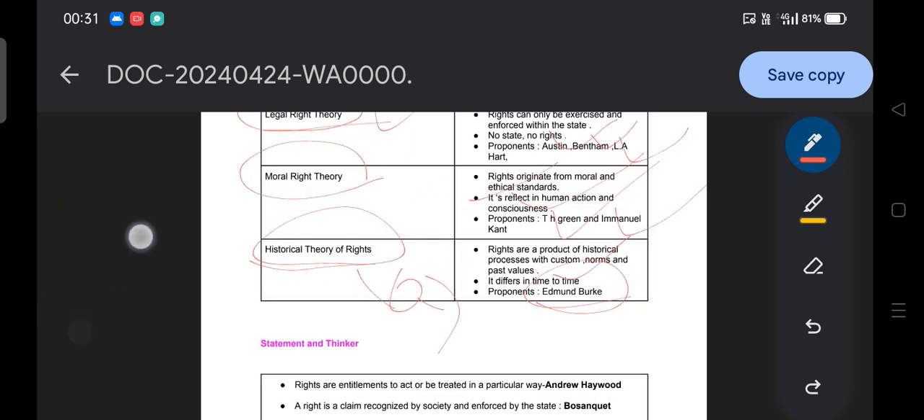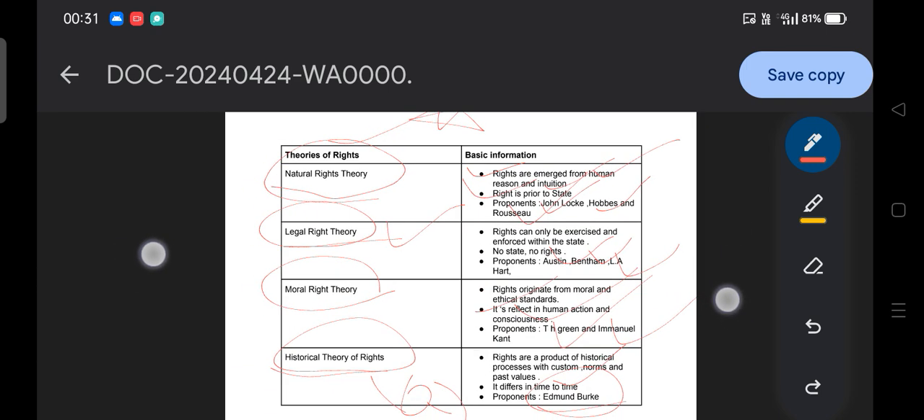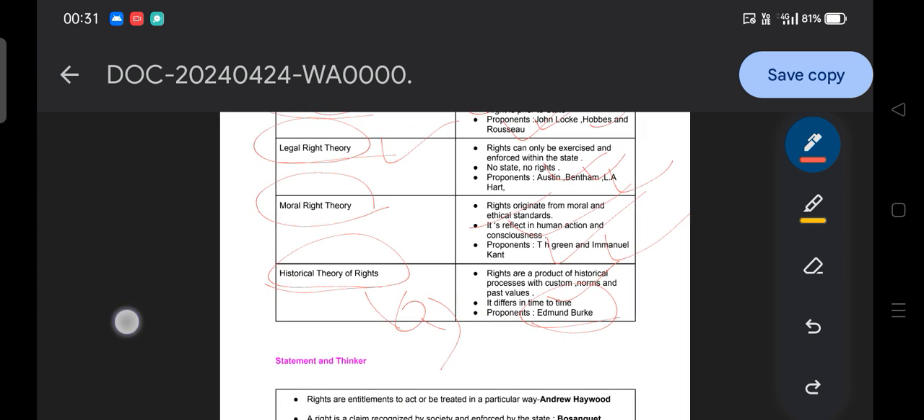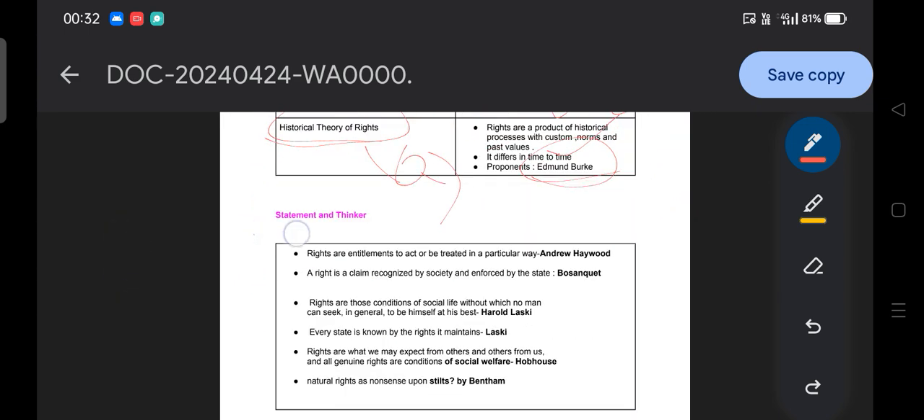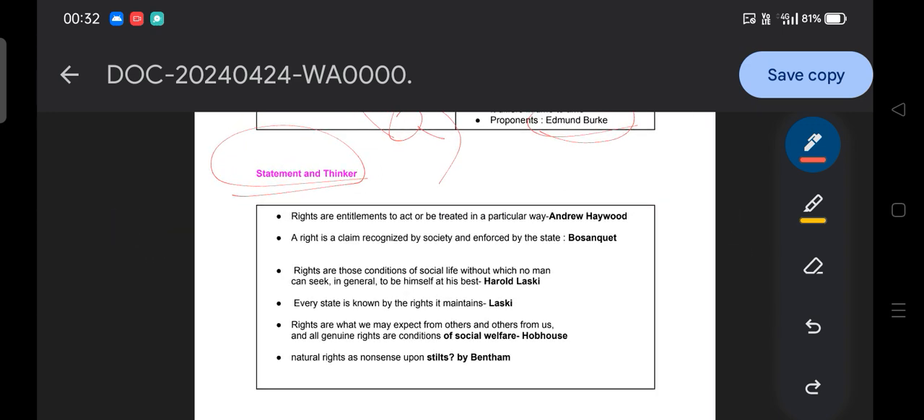So now the theory of rights is over, the major portion, which requires a good conceptual understanding. Guys, if you are still not clear, feel free to ask me, and I will definitely try to help you. Then moving to the next topic, statements and thinkers. You should remember the different statements by the thinkers, as they can be asked in the examination.